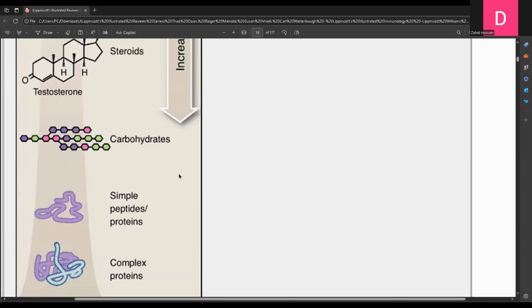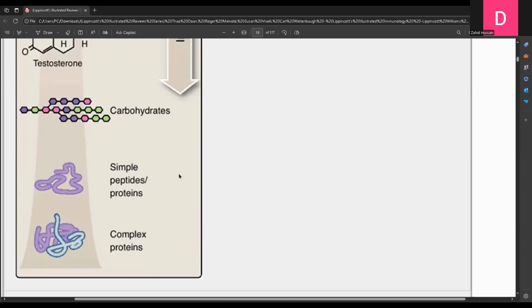So the first thing is the nature of the molecules, the second thing is the size of the molecules, and the third thing is the complexity of the molecules. And the fourth thing is the degradability. Means those molecules which are degradable, means the enzymes are there in the living cells which can act on them, and in most cases, it's the proteins which are larger in size, which are complex in nature, and which are heterogeneous in nature, and which